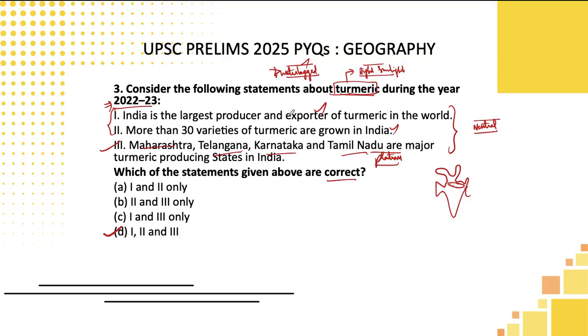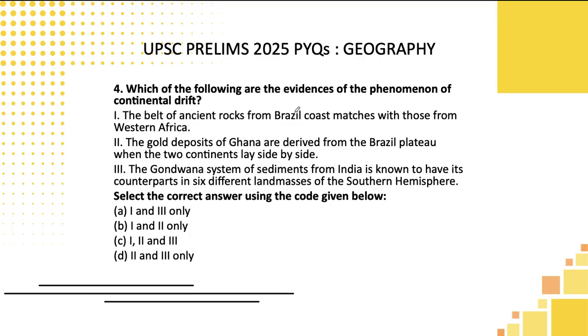You can use that logic, students. Okay, let's now move to the next question. Which of the following are evidence of the phenomenon of continental drift? This is directly picked from the 11th standard Fundamentals of Physical Geography book.